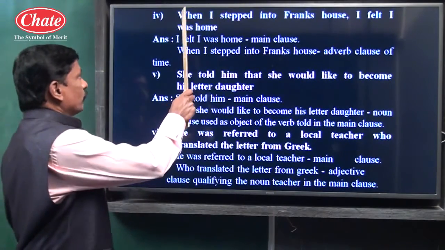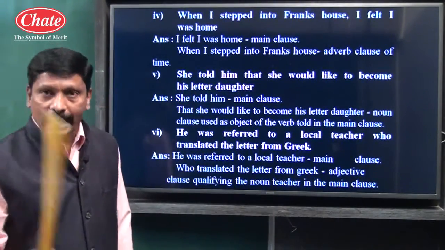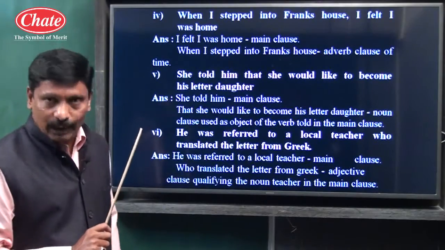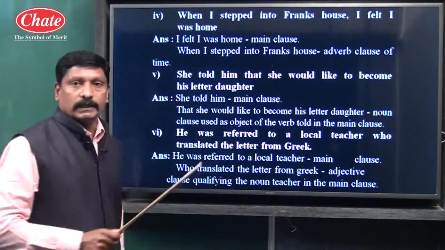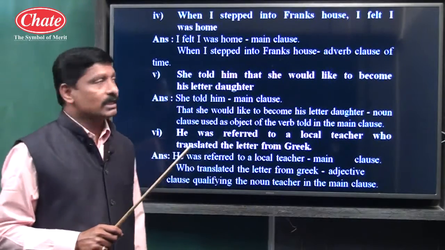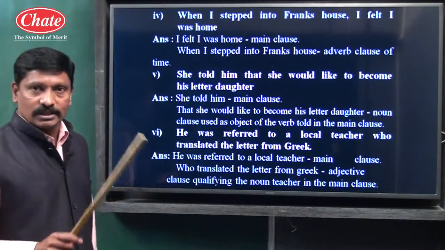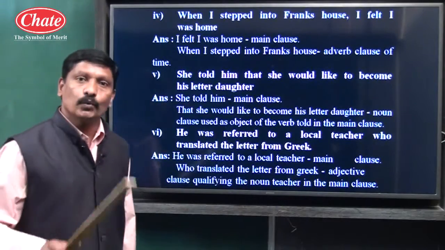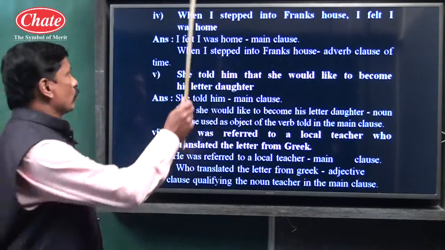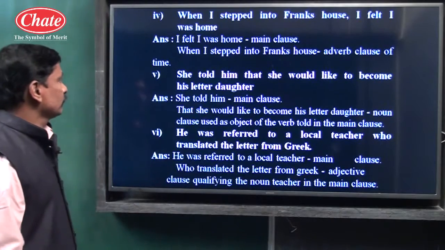This does the work of an adverb, so this is an adverb clause, and the subordinator when suggests a time. So when I stepped into Frank's house is a subordinate adverb clause of time.